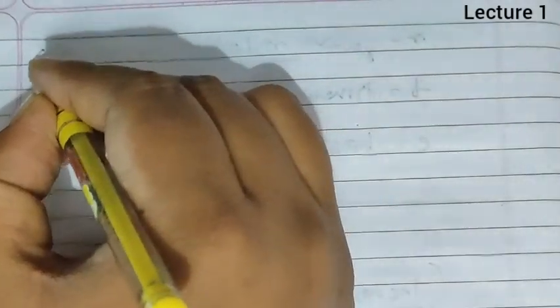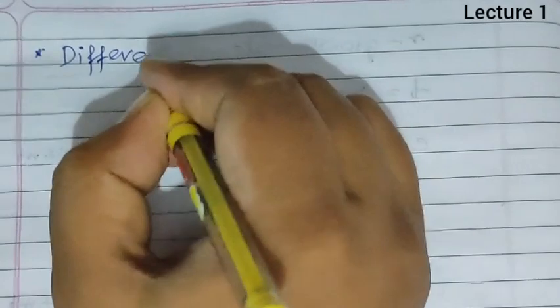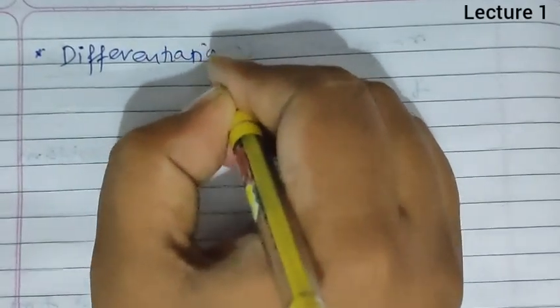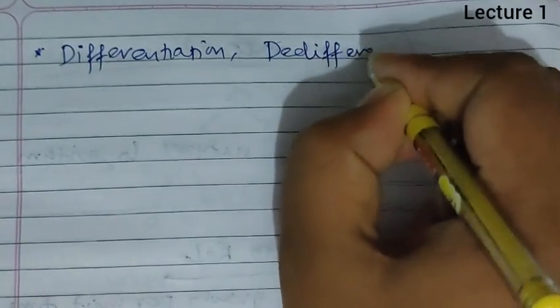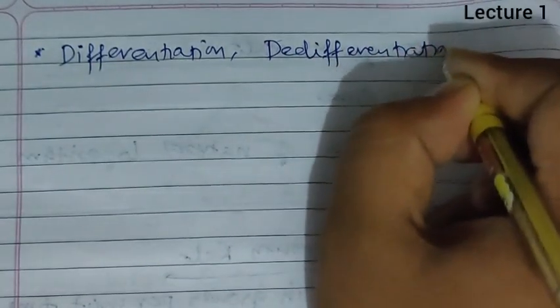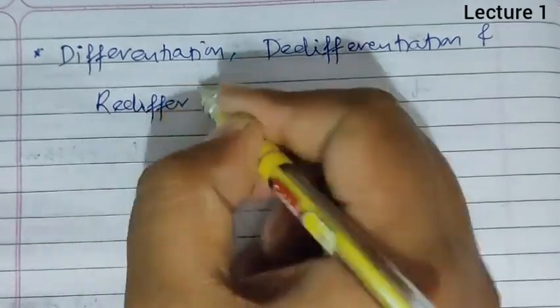After studying different types of growth rate, next we discuss three terms, that is differentiation, de-differentiation and re-differentiation.